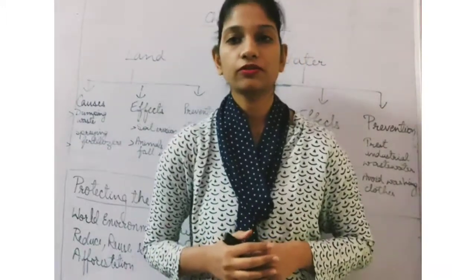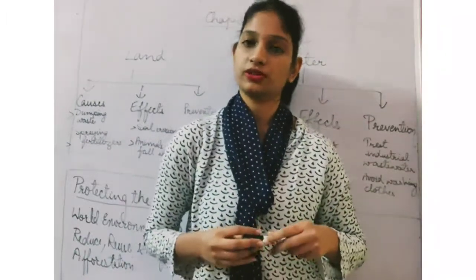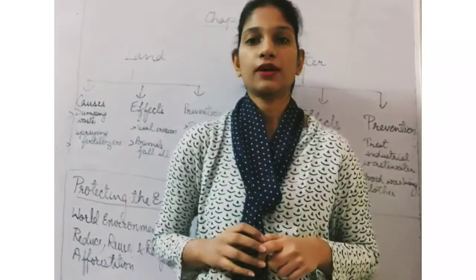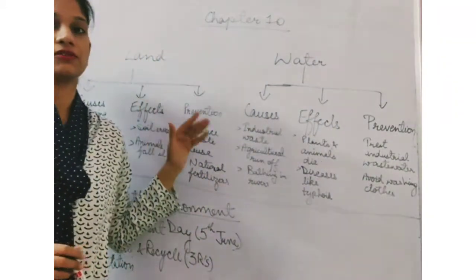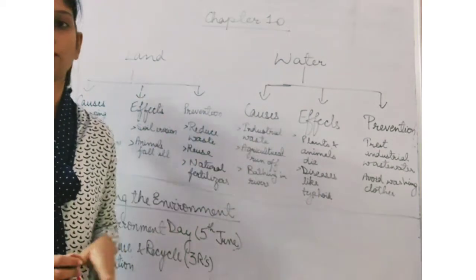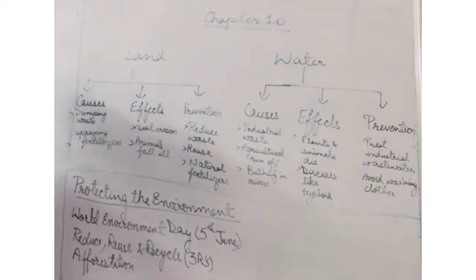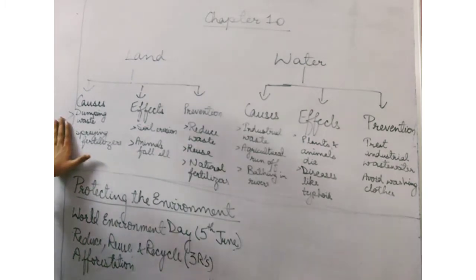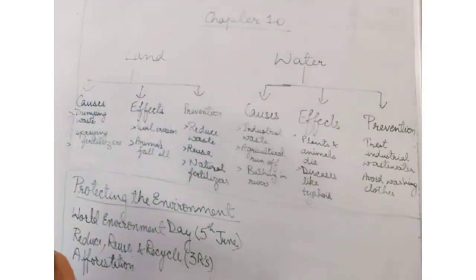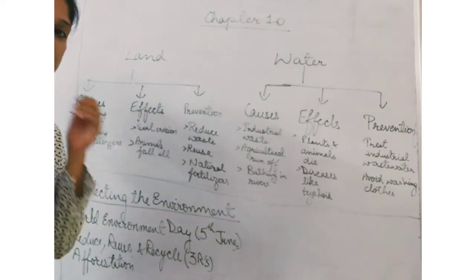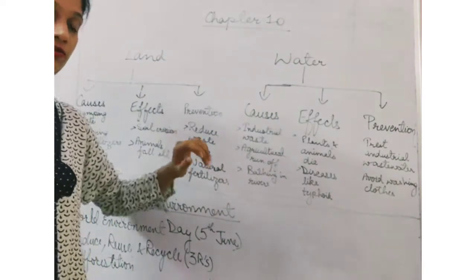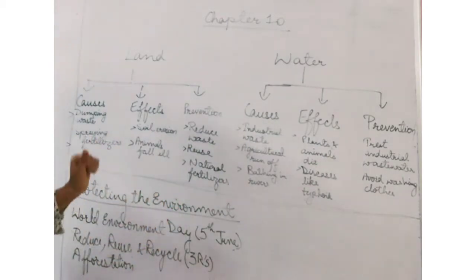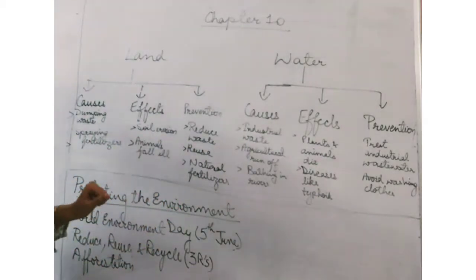Today, we are going to continue our discussion of chapter 10, our environment. In this session, we are going to discuss land as well as water pollution: the causes, effects, and prevention of land pollution. In the previous session, we had discussed air pollution. This time, we're going to talk about land and water pollution and what steps can be taken to protect the environment.